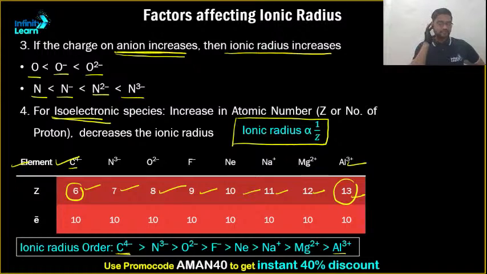So we can clearly say that its ionic radii will be the smallest, because the aluminium ion has maximum effective nuclear charge, and hence its radius will be the minimum. Got it?